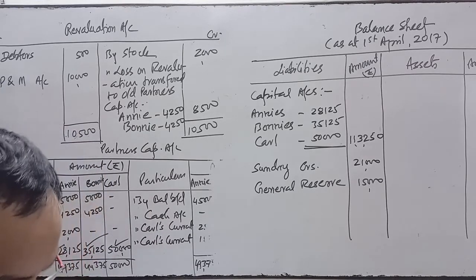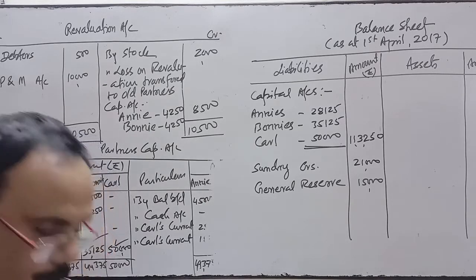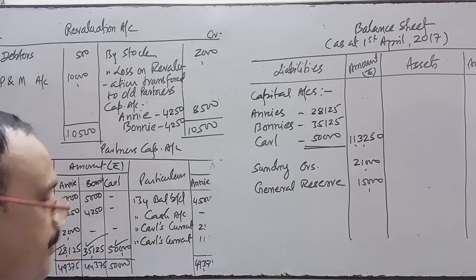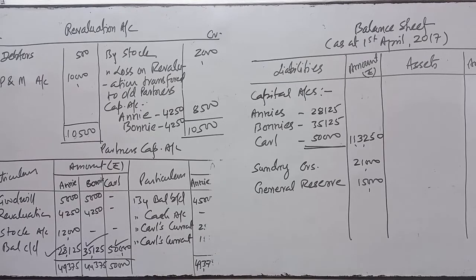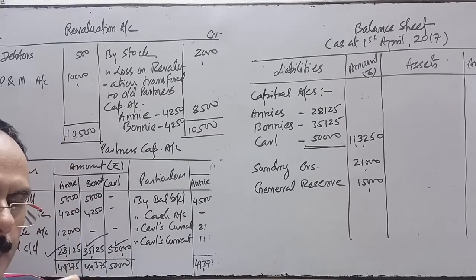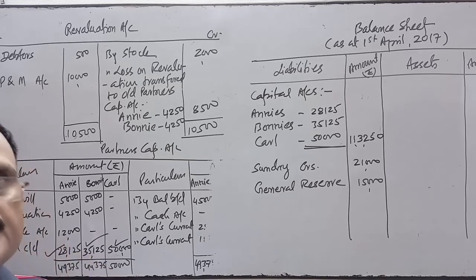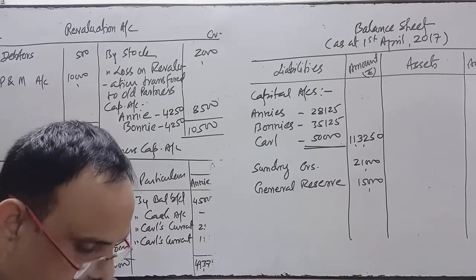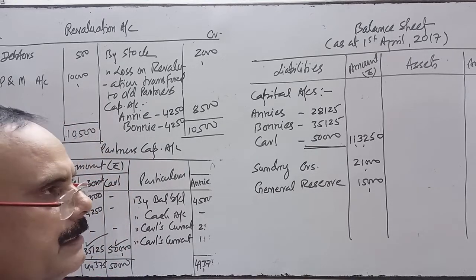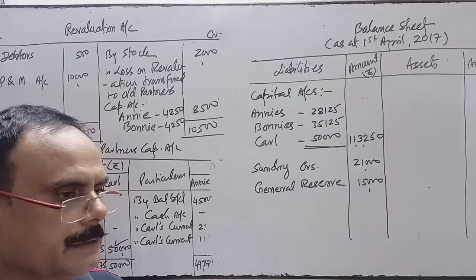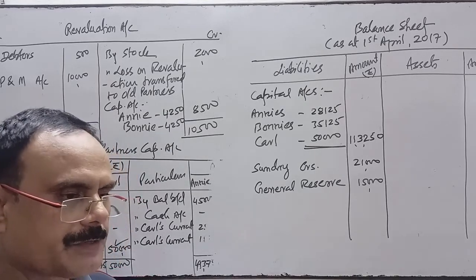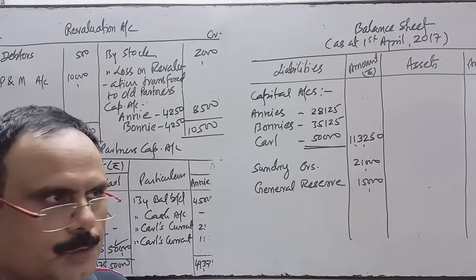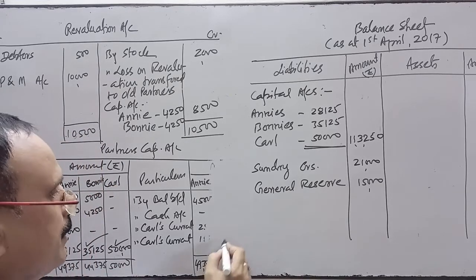So it was decided that Carl should compensate the old partners through his current account. Even if this line is not given in the question, we do the treatment in this way, what I have done here. For transferring the proportionate amount of general reserve, total general reserve is 15,000. First of all, I have calculated 1/4 share of 15,000. That comes around 3,750. Yes, exactly 3,750. Thereafter, I have transferred this amount to the old partners' capital accounts in their sacrificing ratio 1:1. So 1,875.